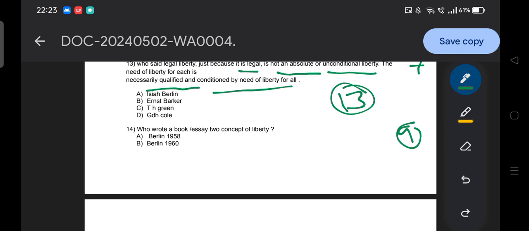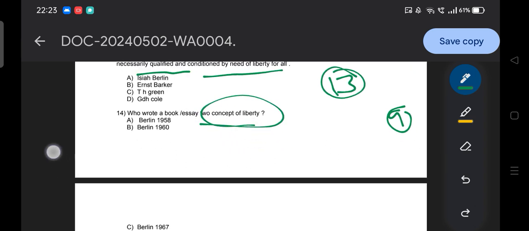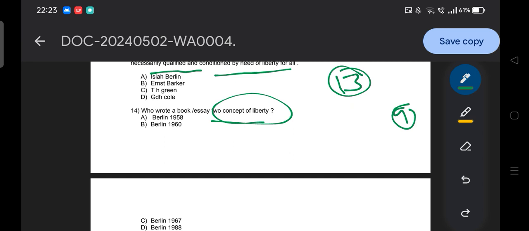Who wrote the book, the essay, Two Concepts of Liberty? You all know it is Berlin, but you need to find the year. Option A, Berlin, 1958. B, 1960. C, 1967. D, 1988. Two Concepts of Liberty.